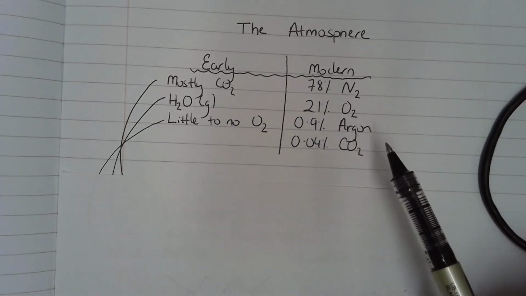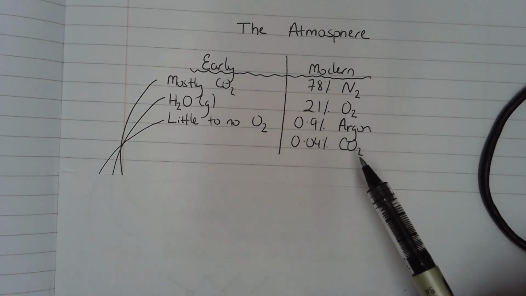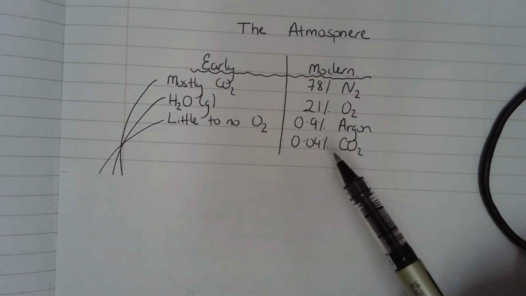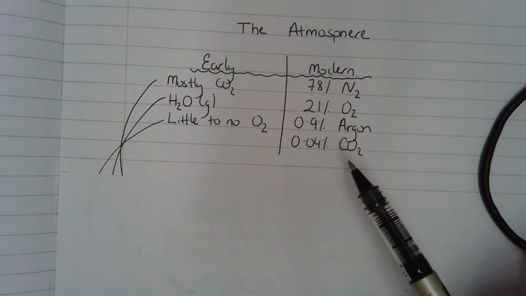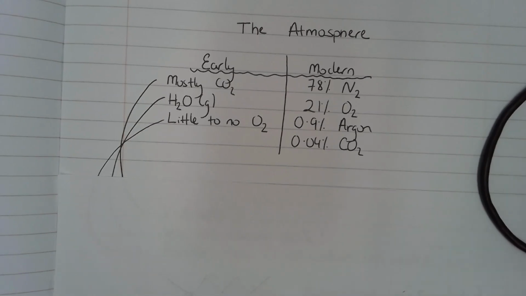So argon is one of your noble gases. You find it in group 0. You need to know these 4 gases in order. Now, if you add the percentages, you'll see they don't actually add up to 100. There's a small amount of other gases, but these are the 4 that you need to know, and you need to know them in order.